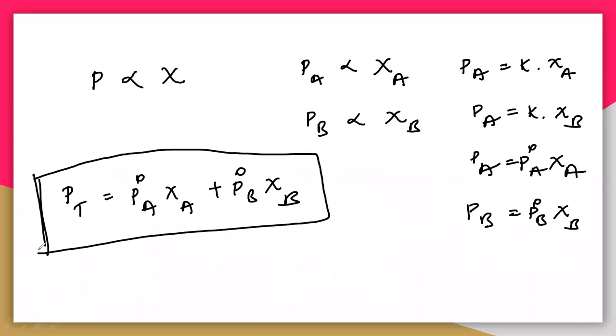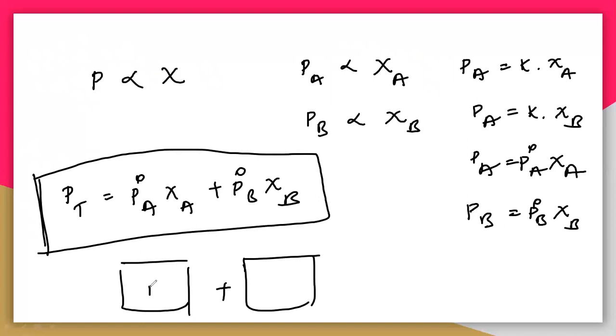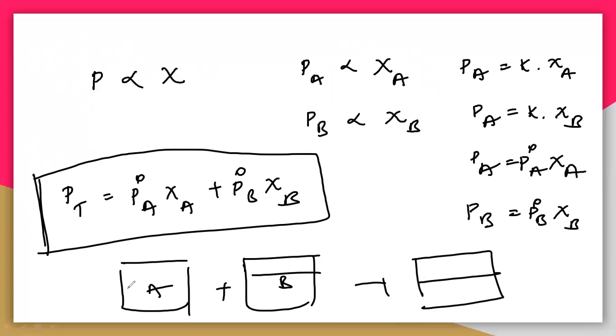Raoult's law says that the total vapor pressure of a solution can be calculated as P naught A zeta A plus P naught B zeta B. So what is this PT? That is the total vapor pressure. Now you have taken two vessels, two containers, one with A and the other with B. When I add these two, you get the vapor pressure.